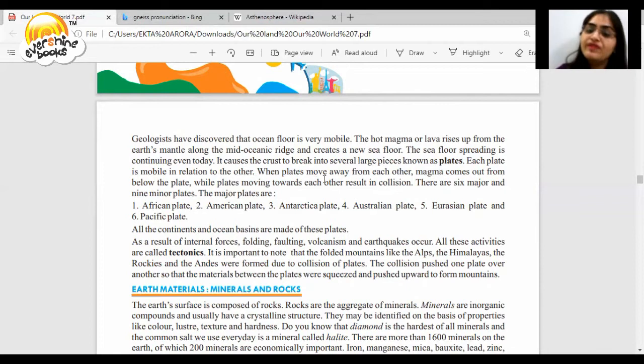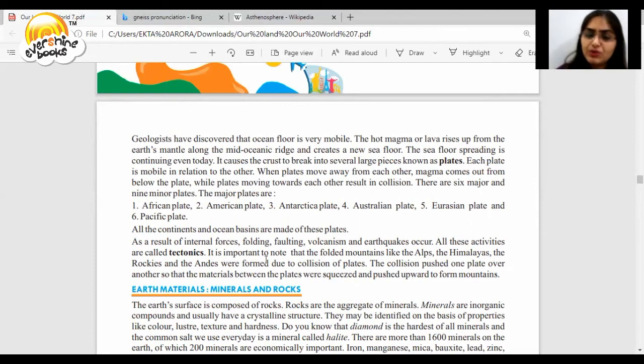When plates move away from each other, magma comes out from below the plate, while plates moving towards each other result in collision. There are 6 major and 9 minor plates. Major plates are African, American, Antarctic, Australian, Eurasian, and Pacific plates. All the continents and ocean basins are made up of these plates. As a result of internal forces, folding, faulting, volcanism, and earthquakes occur. All these activities are called tectonics.